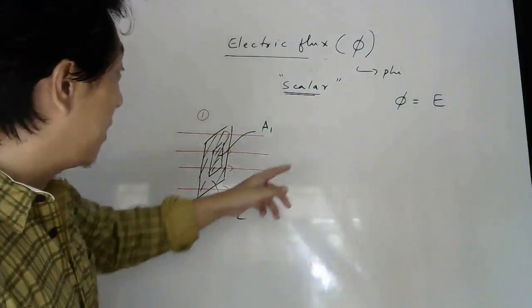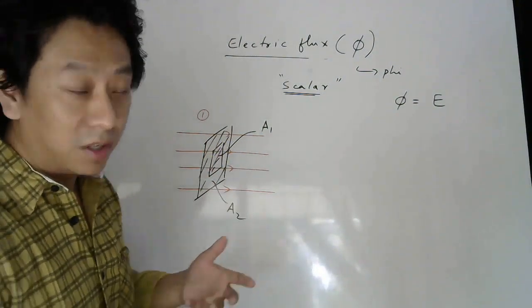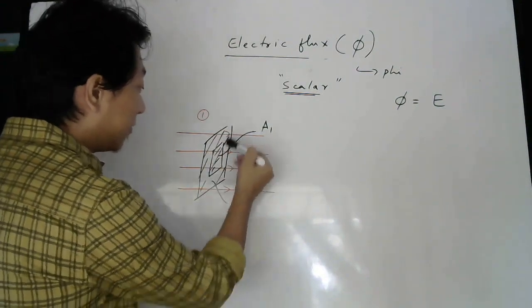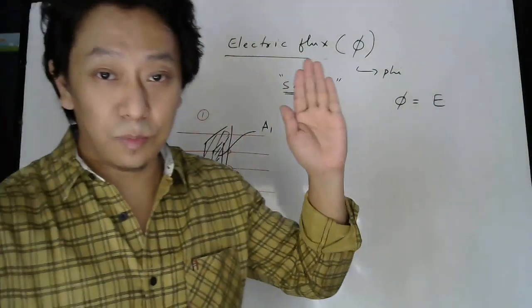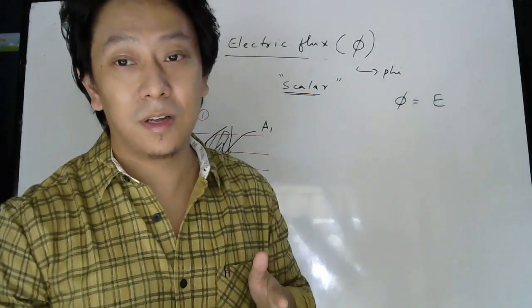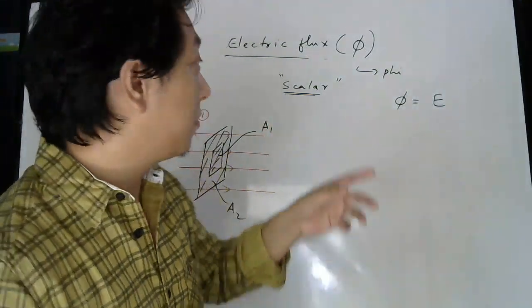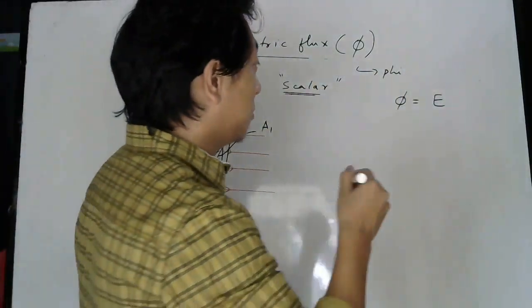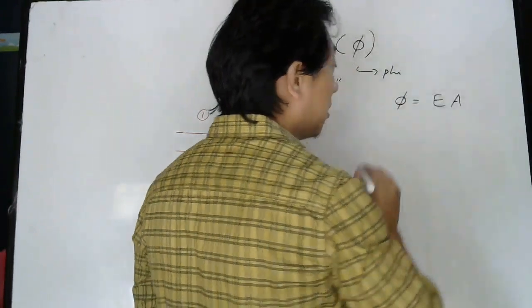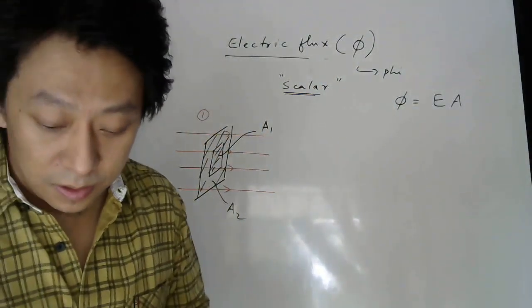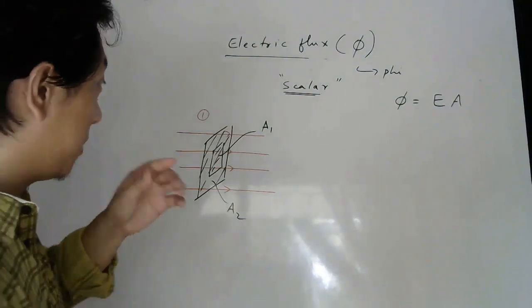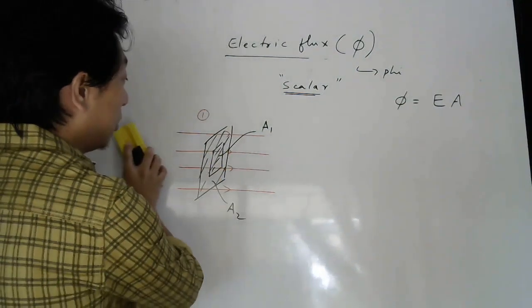That means flux will also be proportional to the area of the surface. If area is more, more lines will pass. If more lines will pass, that means what? Flux will be more. So it should be proportional to area also. Okay. Now listen carefully to the third argument, which I am going to make now.